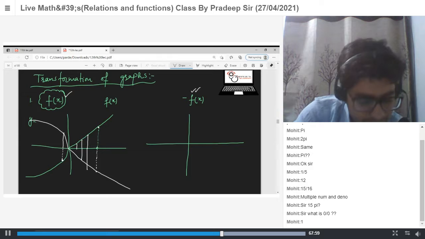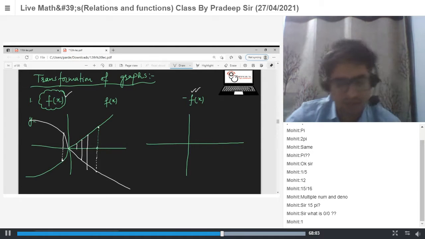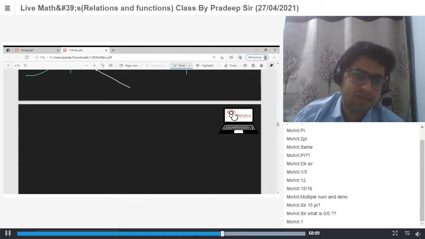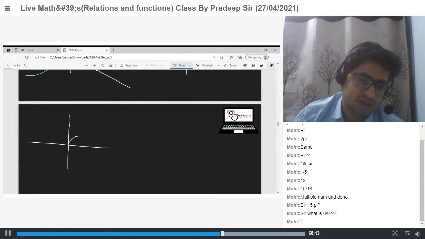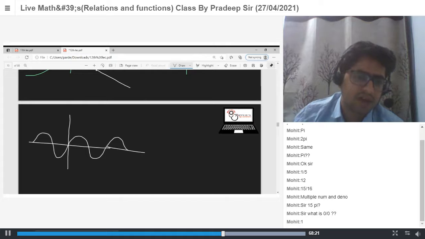So sir, minus of f(x) is just a mirror image? Yeah, with respect to the x-axis. Okay. For example, let's say this is the graph of y is equal to sin x.